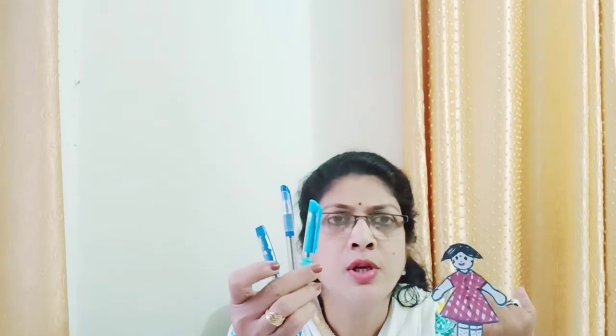And Sania went to the shop and she got three pens for herself. So now what we have to do is we have to find out how many pens did they bring all together. How many pens did they bring all together?